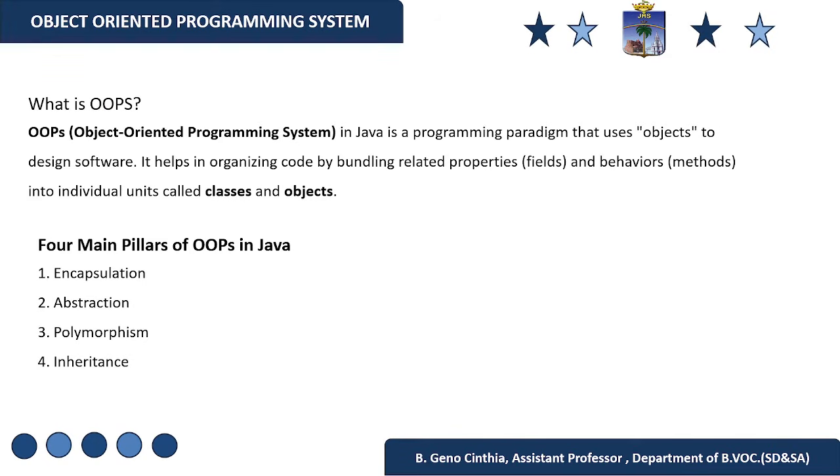So now what is OOPS? OOPS in Java is a programming paradigm that uses objects to design software. It helps in organizing code by bundling related properties and behaviors into individual units called classes and objects. So now let us learn what is class and object.